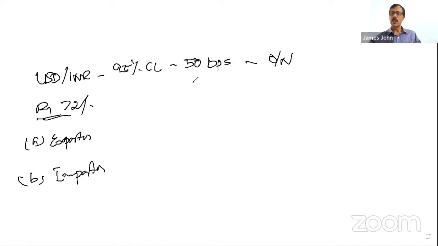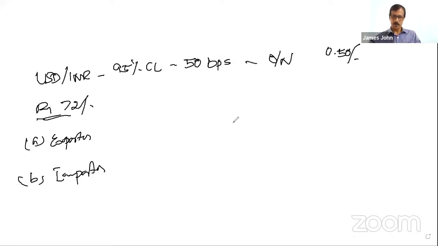Then you should know the relationship between basis point and percentage. 50 basis points means 0.5%. To convert basis points into percentage, you divide by 100. Or for converting percentage to basis points, you multiply by 100. Okay? 1% means 100 basis points. 0.5% means 50 basis points.